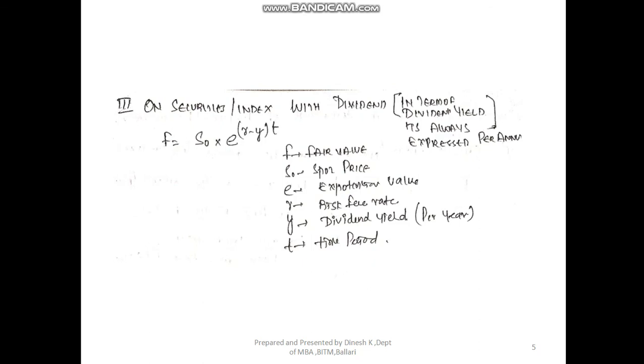The formula goes like this: F is equal to S naught into e to the power of (R minus y) into T, or we can say exponential to the power of, open the bracket, R minus y, close the bracket, into T. R, we all know, is the risk-free rate of return, y is the dividend yield, and T refers to the time period of the contract, right? Substituting these values, the risk-free rate and the dividend yield, we always make sure that the dividend yield is expressed per annum, into T, by which we will get the fair value of the contract, fine.